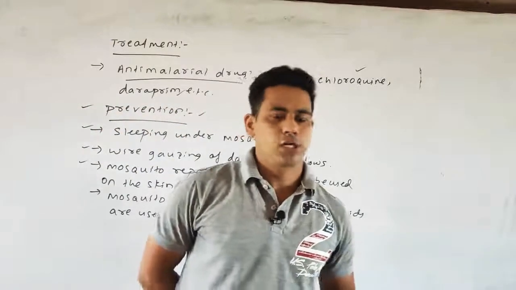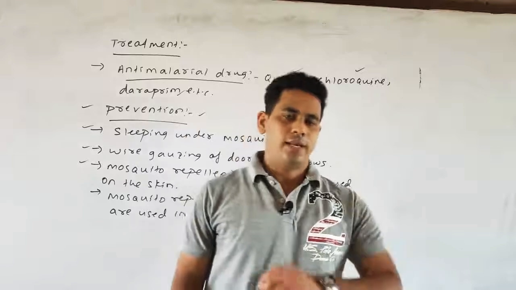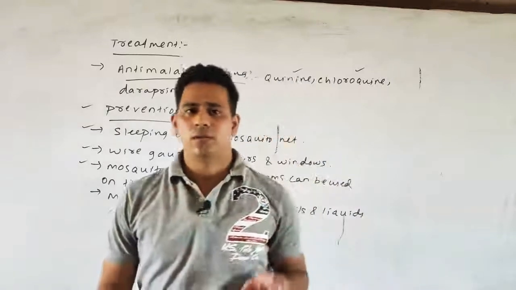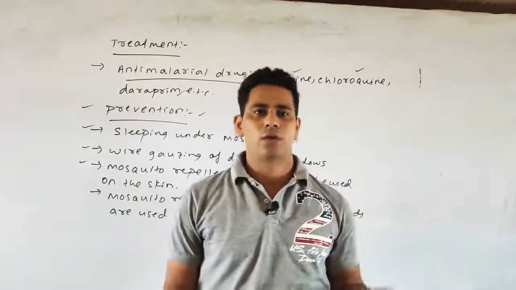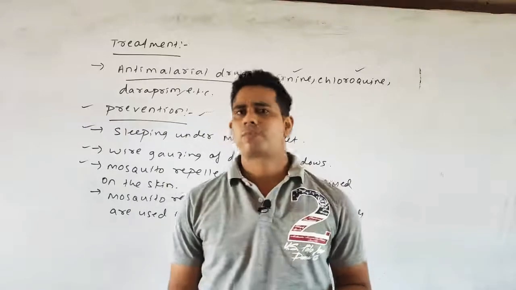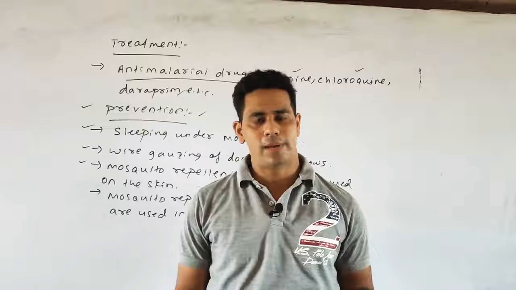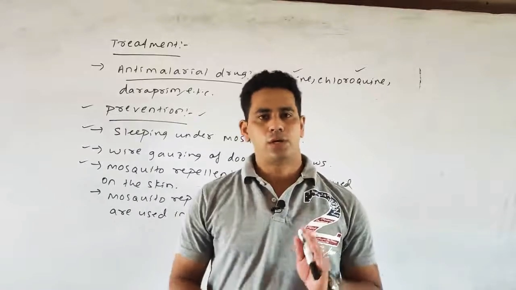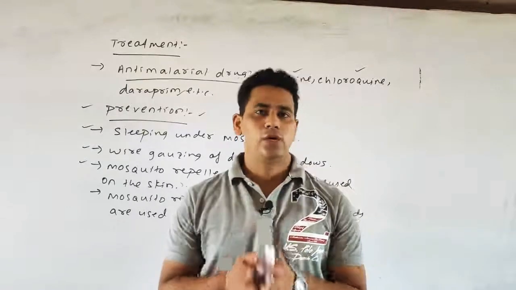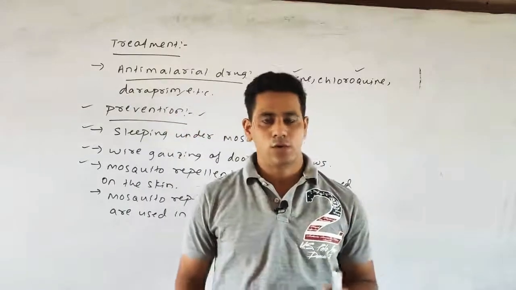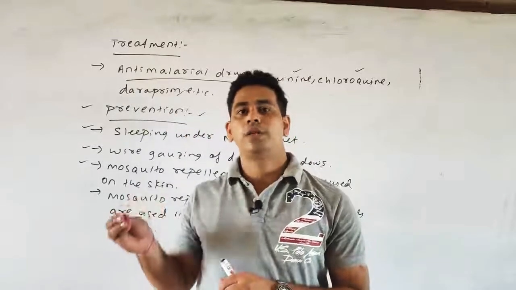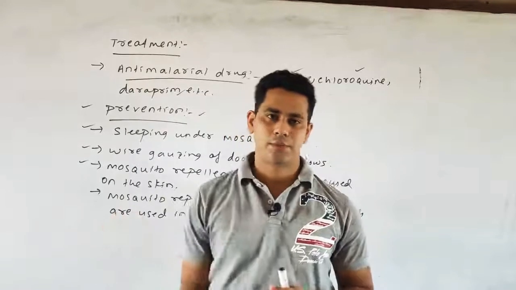So today we discussed the types of malaria, the types of Plasmodium that cause malaria, such as falciparum, Vivax, ovale, malariae. We also discussed the types of malaria that are caused. We also discussed the incubation period. Incubation period means the time from exposure to the disease up to the showing of noticeable signs and symptoms.